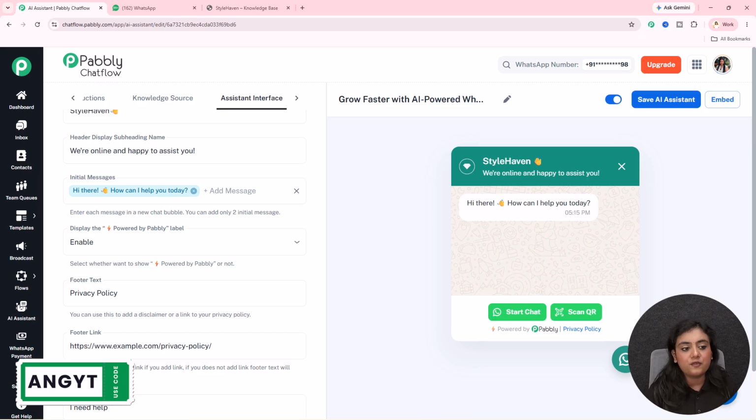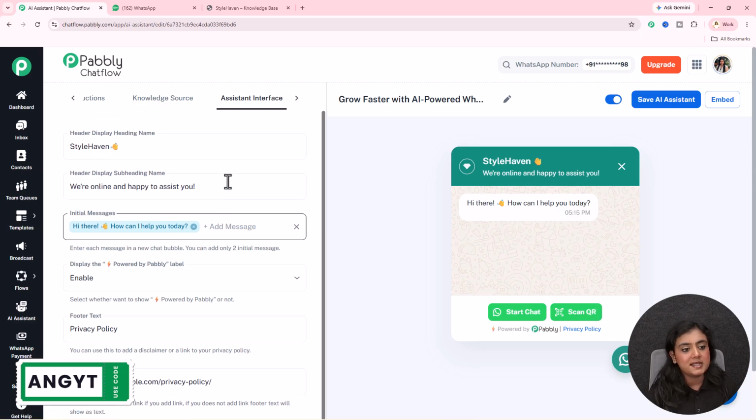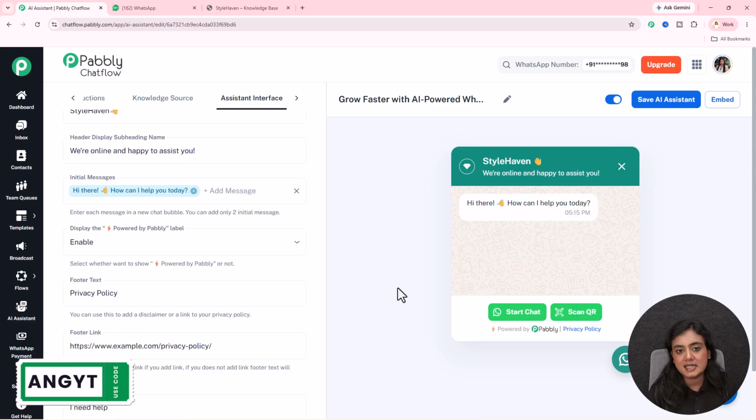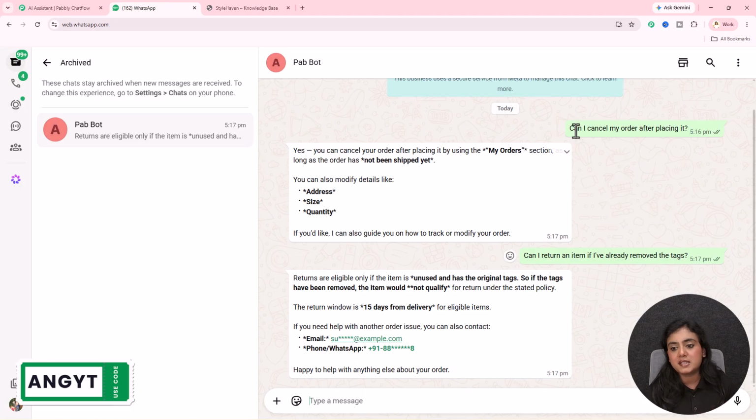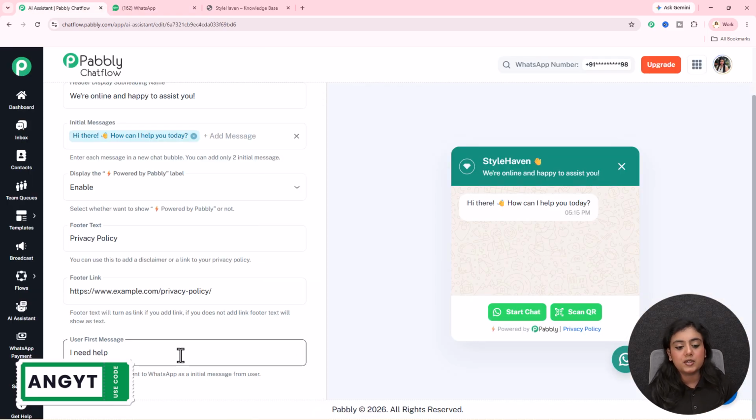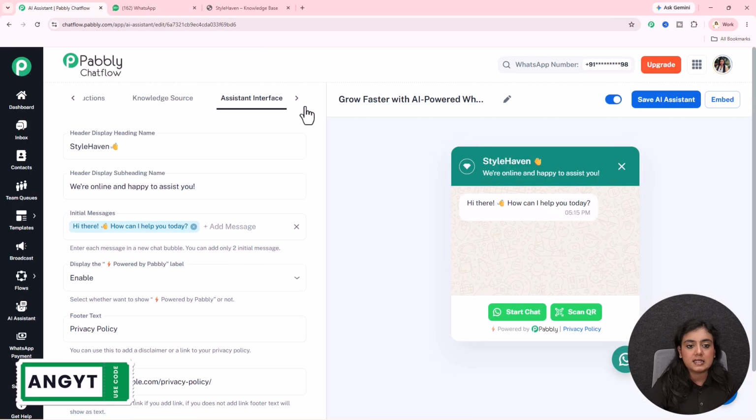So now in the interface, if you want to change this name, the line right over here, the initial message, enable, disable, powered by Pabbly, edit this footer link, from this section you can definitely do all the details. Okay, next, if you receive messages from the customers, what is the usual first message you receive from their end, you have to enter it right here.